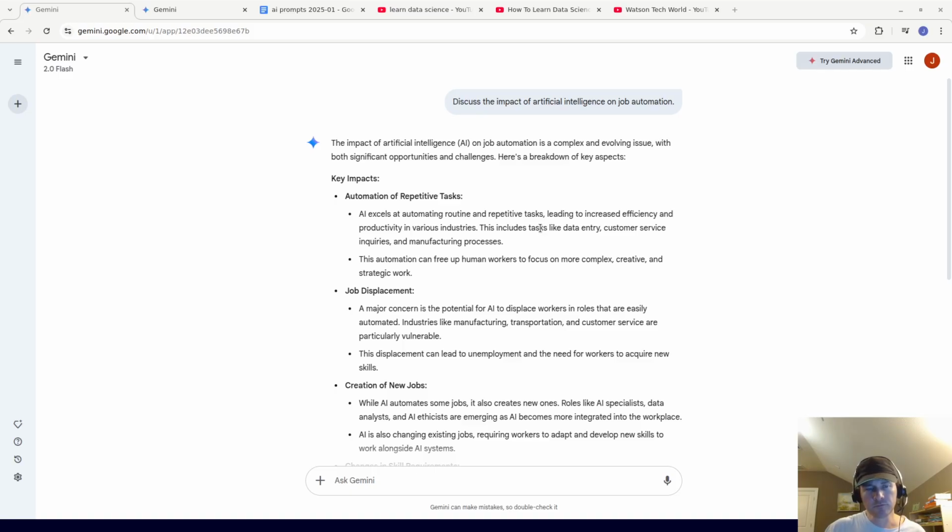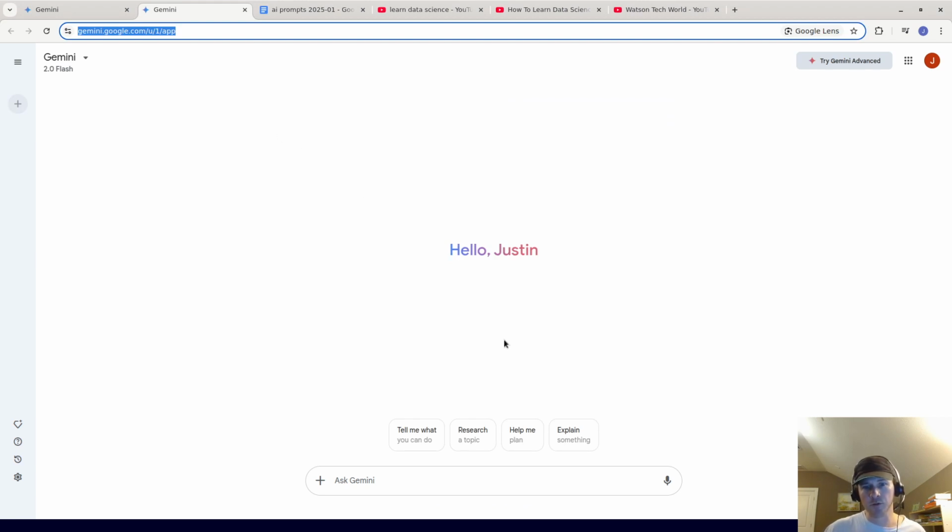By default, you can use the free version, and all you need is a Google account. You can go to gemini.google.com. When you first start out, it might look like this. I think initially you're going to need to accept some permissions or go through some terms of service or something like that. But after you do that, you'll see a blank page like this, kind of like on ChatGPT, and then you can ask it the prompt.